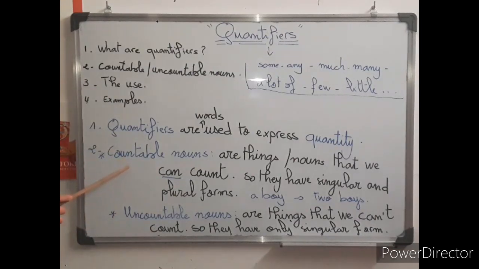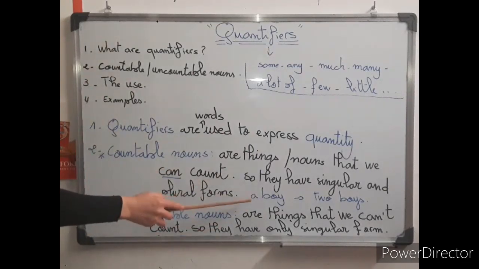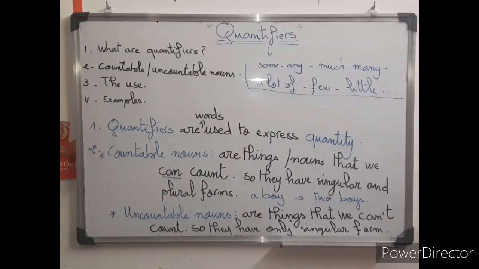Alors, on peut avoir deux formes, singulier et pluriel. For example, a boy. A means one. A boy or one boy. Two boys, plural. So I can count one boy, two boys, three boys, and so on.